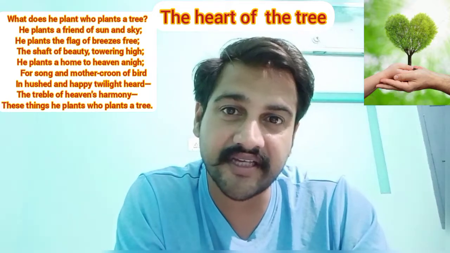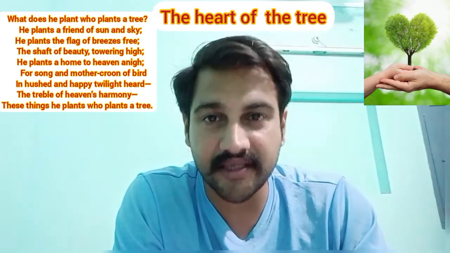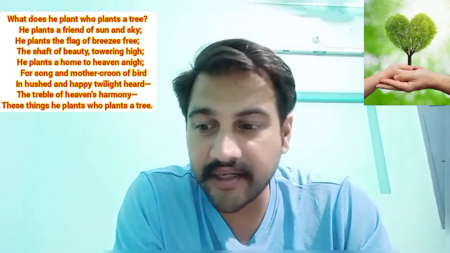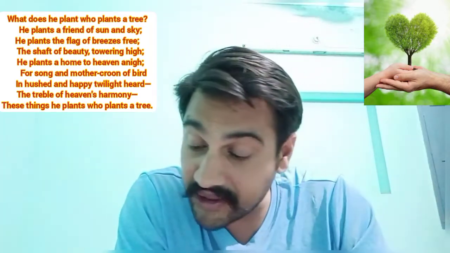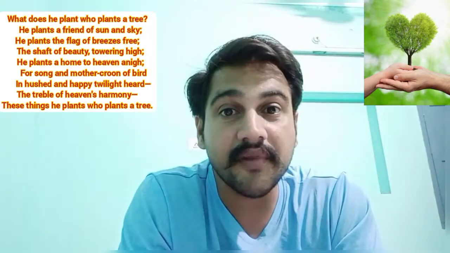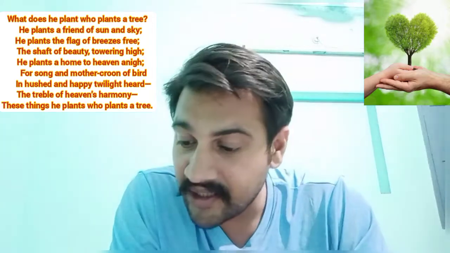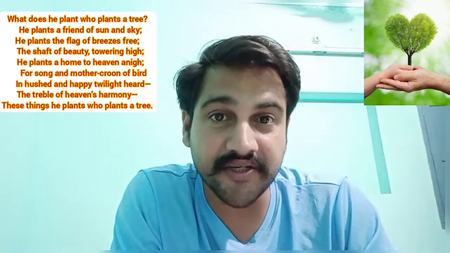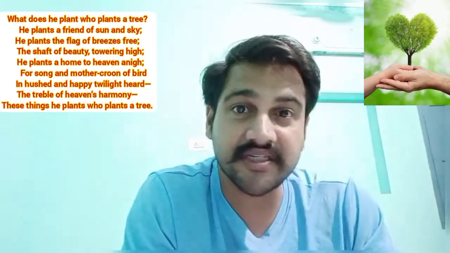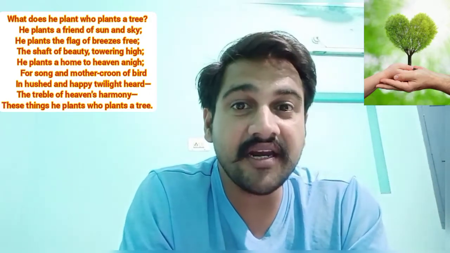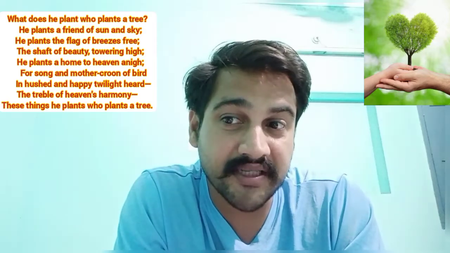Then the literary device that we'll use would be called the refrain. So here the refrain used in each of the 3 stanzas is: what does he plants who plants a tree. It comes in the beginning of each of the stanzas. So refrain as a literary device is used in each of the stanzas. You should remember that. And it deviates from its Spenserian stanza.